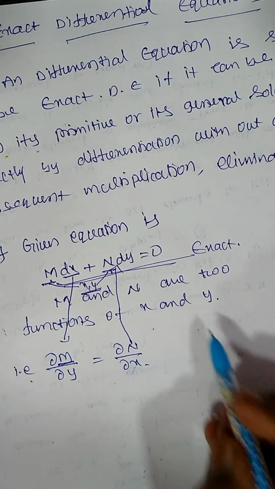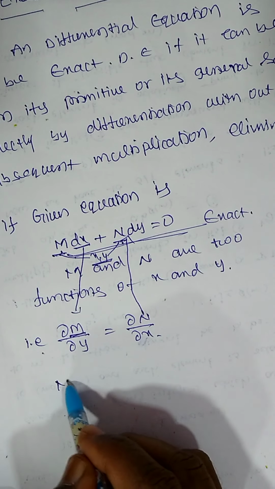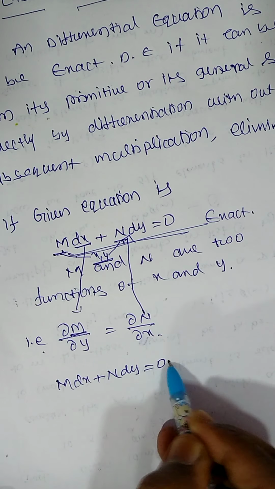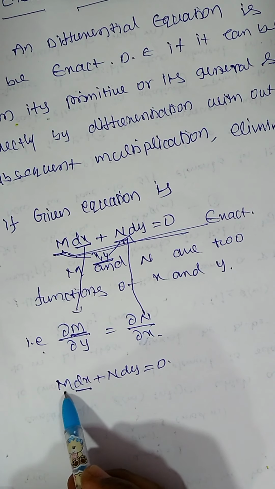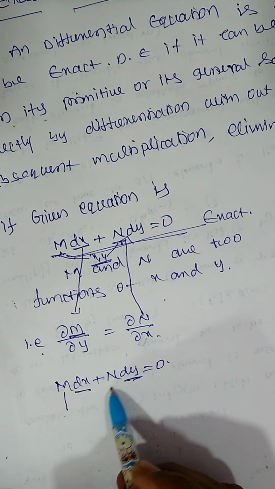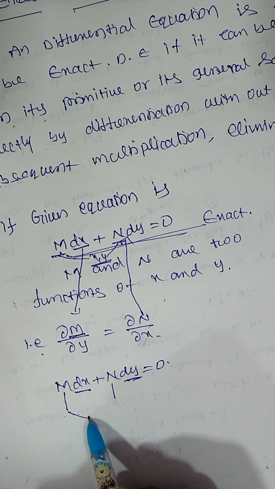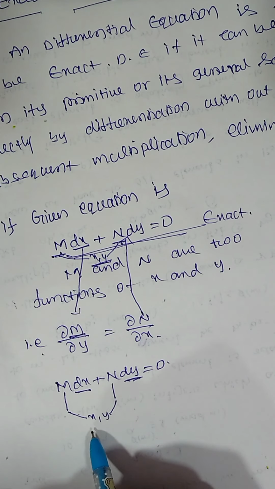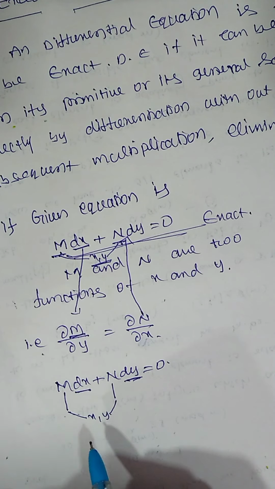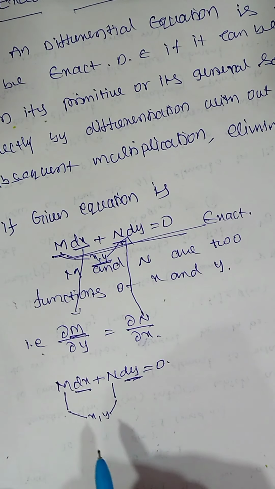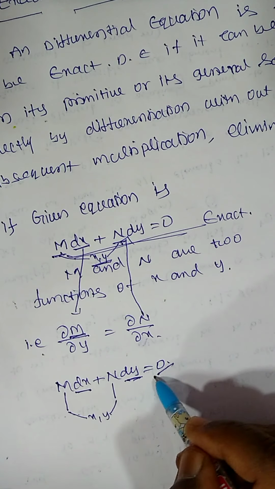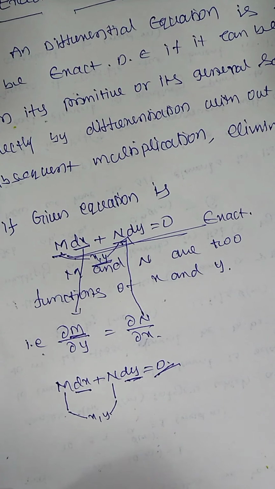The given equation is in the form M dx plus N dy equal to 0. Here both are functions of x, y. If the partial derivatives are equal, then this equation is called an exact differential equation.